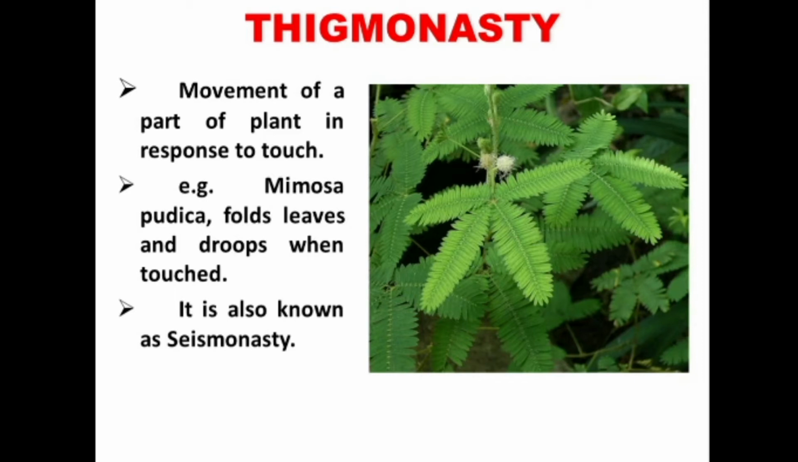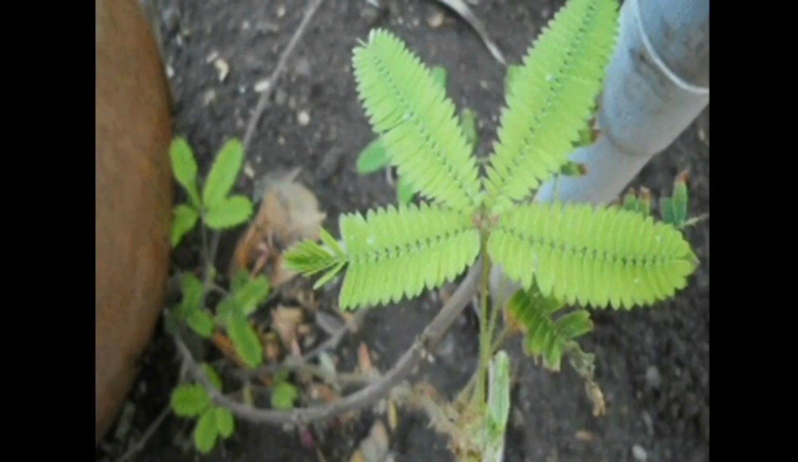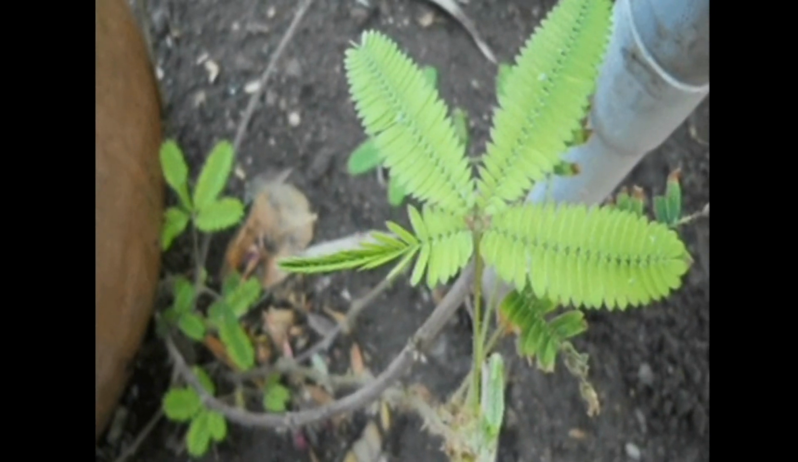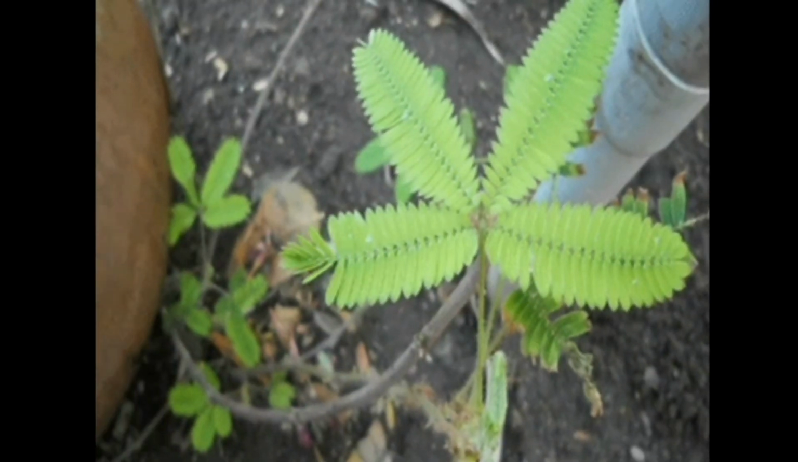Then after a few minutes, the leaves become normal. This is due to the change in the turgidity of the plant by the movement of water molecules. It is also known as seismonasty. Look at this video. When we touch, the leaves will fold. After some time, they become normal.